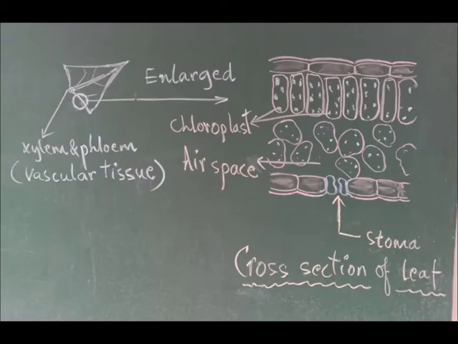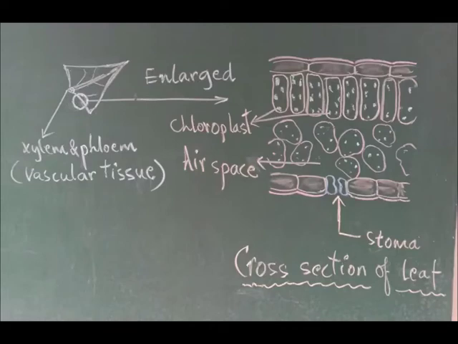Now, one small part from that leaf, a small part, the cross section of that part, when seen under the microscope, how it appears. See the enlarged part, cross section of the part of the leaf. You are seeing upper epidermis, lower epidermis in the diagram. Above the upper epidermis there is one layer called cuticle, a waxy layer which helps in conserving water or preventing transpiration.